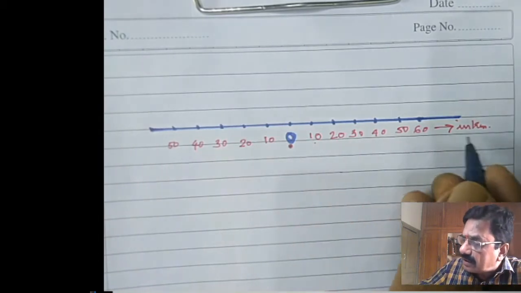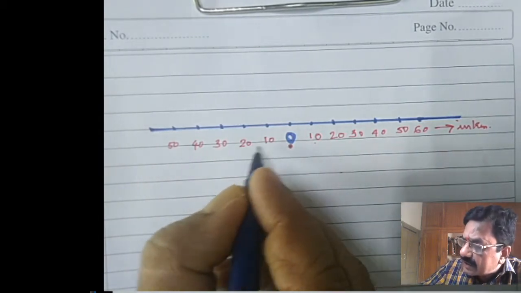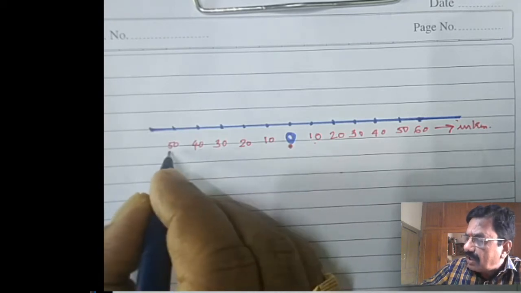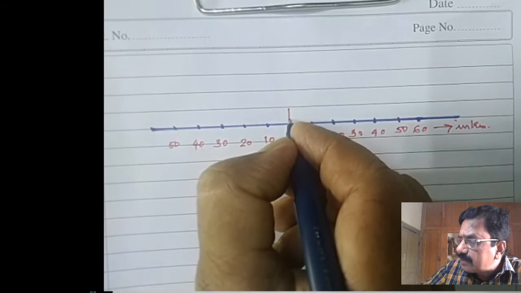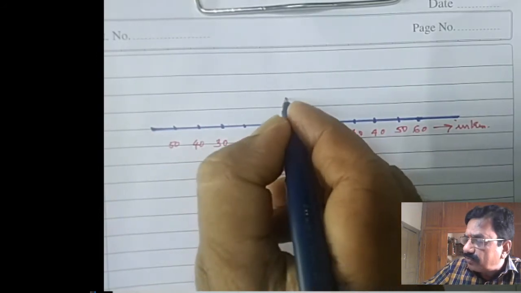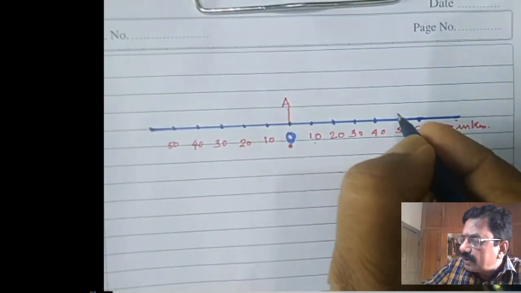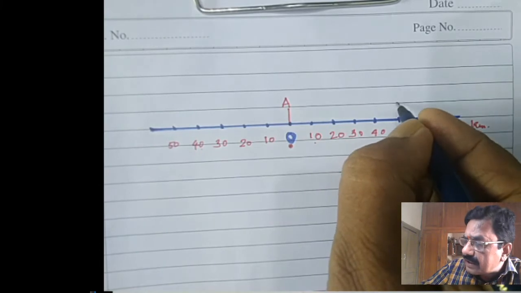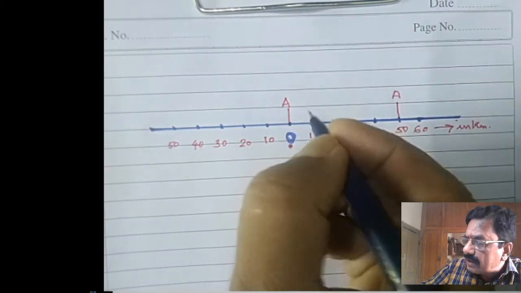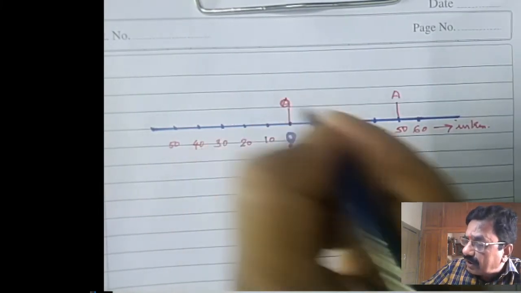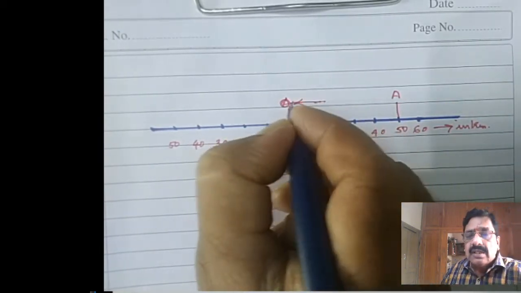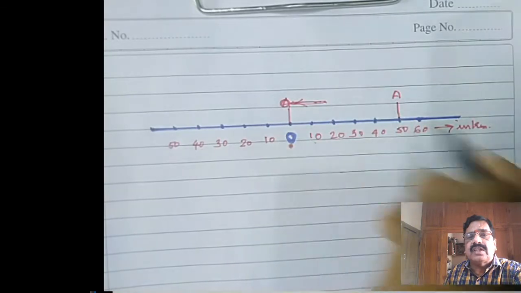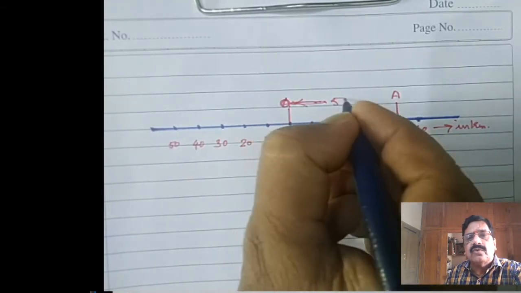This is the origin. Let us consider a person has started from A and has gone up to this point A, let us say. This is O, this is A. How much distance has he covered? He has covered in this direction 50 kilometer. He has covered the distance of 50 kilometer towards the right from O to A.